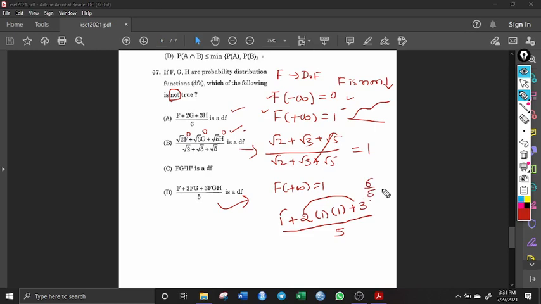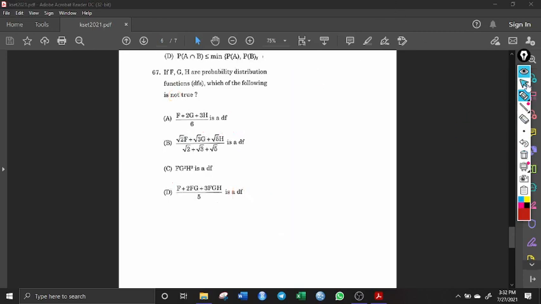This 6 by 5 is not equal to 1, and he has given that it is a distribution function. If it is a distribution function, it should satisfy this property, but it is not satisfying. So this is the right answer, because this is a wrong statement. Alright, we will move to next question.